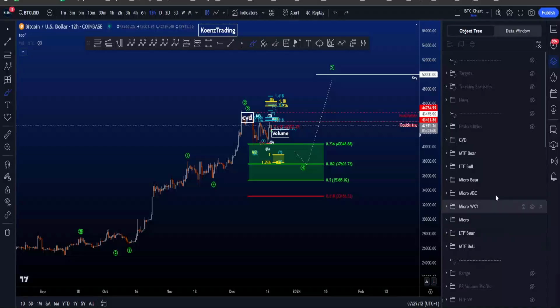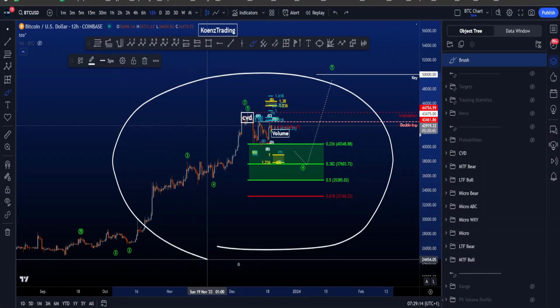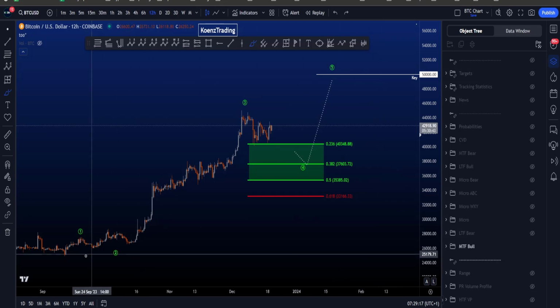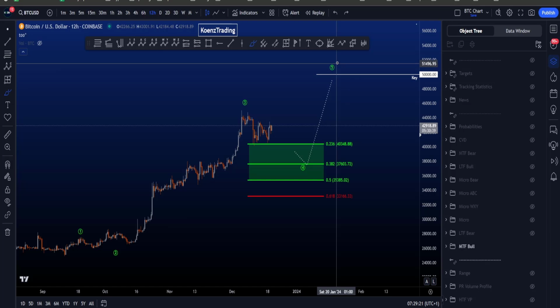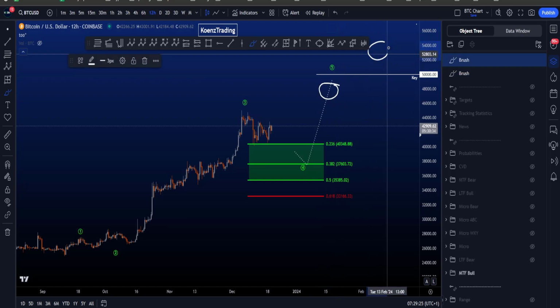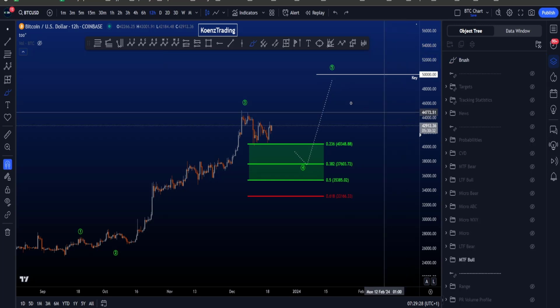Hi everyone, let's go over my bullish and bearish Elliott Wave scenarios on Bitcoin, starting with the medium time frame bullish scenario where we're looking for a 5-wave structure to the upside, where for a wave 5 the high preferably is made either below or above 50k because of market psychology.